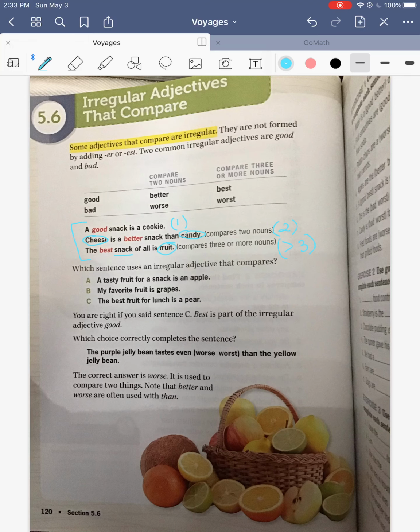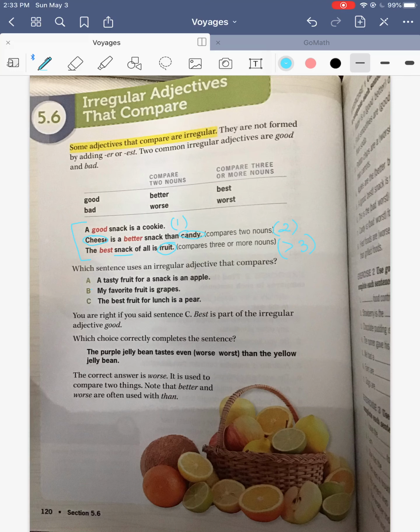Which sentence uses an irregular adjective that compares? A tasty fruit for a snack is an apple. So does that have an irregular adjective in it? My favorite fruit is grapes. The best fruit for lunch is a pear.